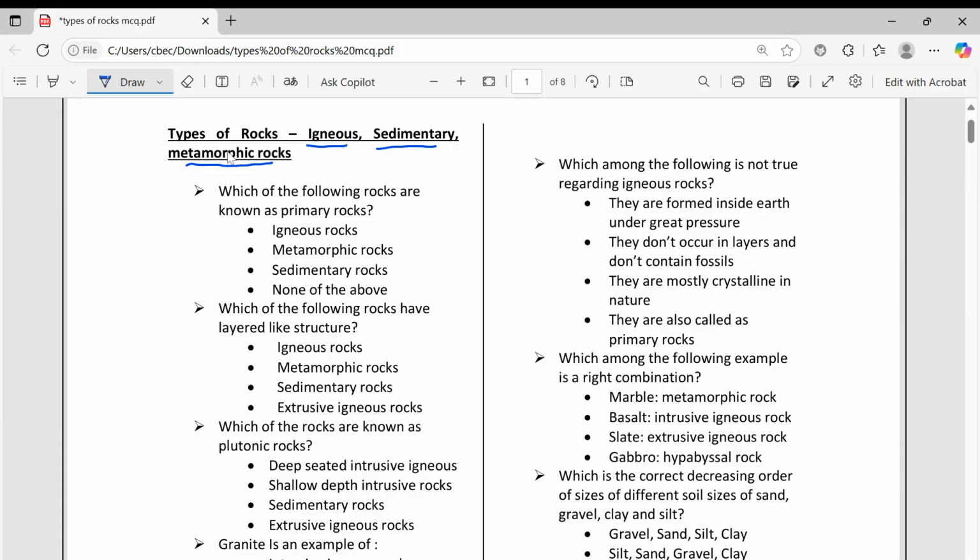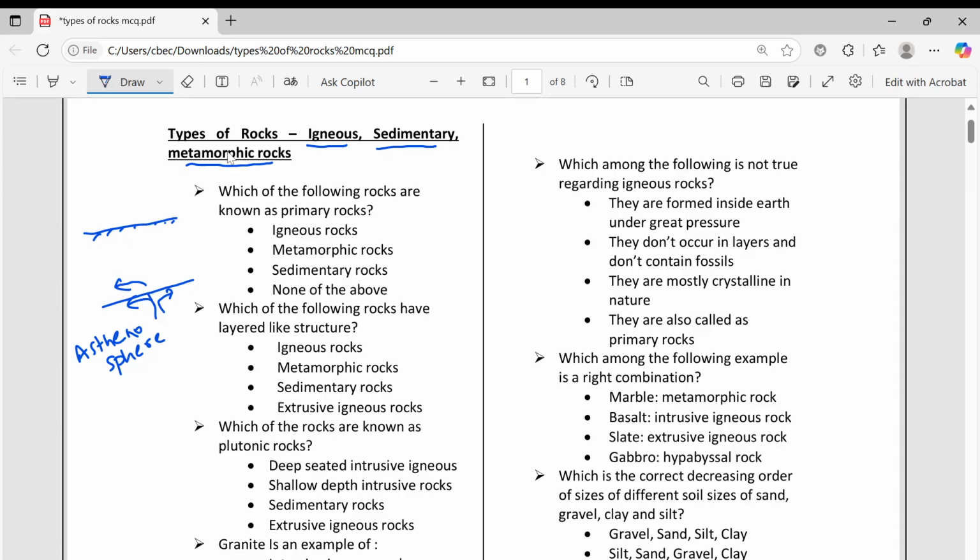For example, this is the surface, and lava is coming here. This is asthenosphere, part of the interior of the earth. Sometimes this lava is coming and settling beneath the surface.